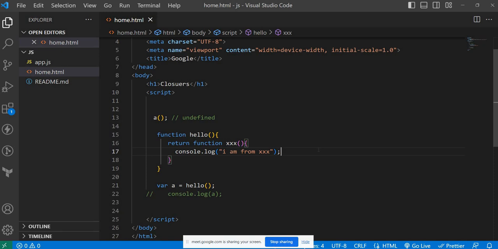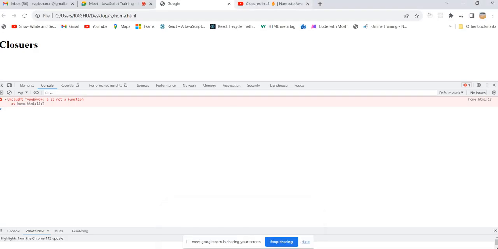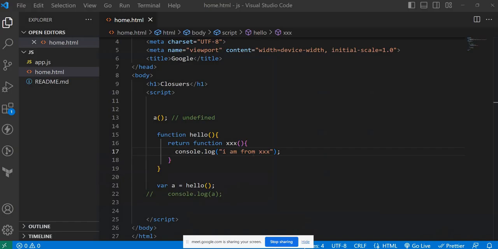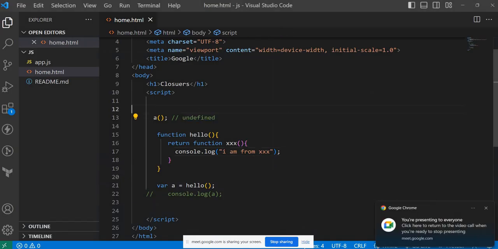So what you understood from this? You should do more and more practice so that in the interview you can visualize everything: what is happening in the call stack, in the global execution context, in the execution context. Otherwise, it's very, very difficult to attend a JavaScript interview because lots of twists and turns are there.